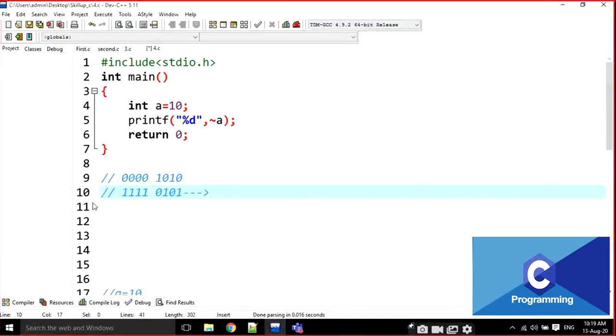Now calculate the binary value for this one. There is no need to calculate the last one, this one is enough: 1110101. What is the binary value for this one? Just find it out, please.